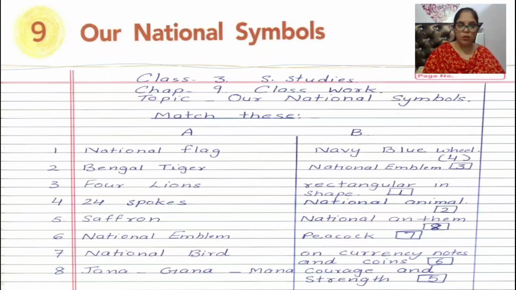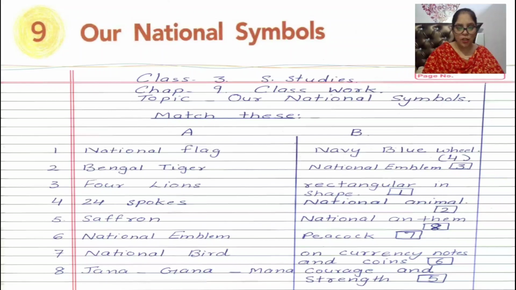So, children, let us do once again. First is national flag. National flag matches with rectangular in shape. Royal Bengal tiger matches with national animal. 4 lions match with national emblem. Fourth is 24 spokes, and it is in the navy blue wheel. Fifth is saffron. Saffron band stands for courage and strength of the people. Sixth is national emblem. National emblem we can see on currency notes and coins.